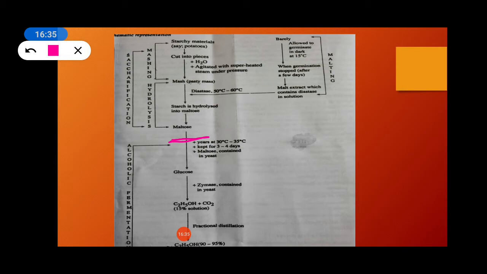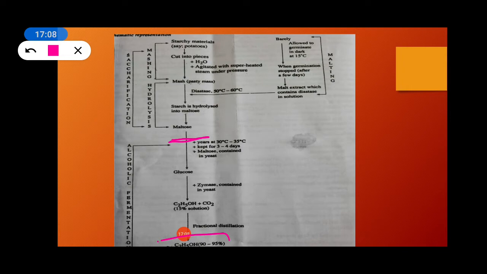Now the last step is the alcoholic fermentation. The solution of maltose so obtained is mixed with yeast at 30 degrees Celsius to 35 degrees Celsius and kept for 3 to 4 days. The maltose is converted into glucose by enzyme maltase contained in the yeast. See, here we got the alcohol.